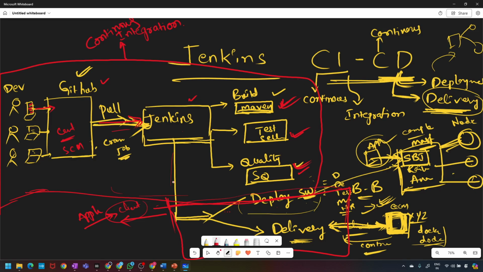So continuous integration and continuous deploy. You understood? This process will continuously happen. This is called continuous integration and continuous deployment. If you do delivery, you can say continuous delivery also.